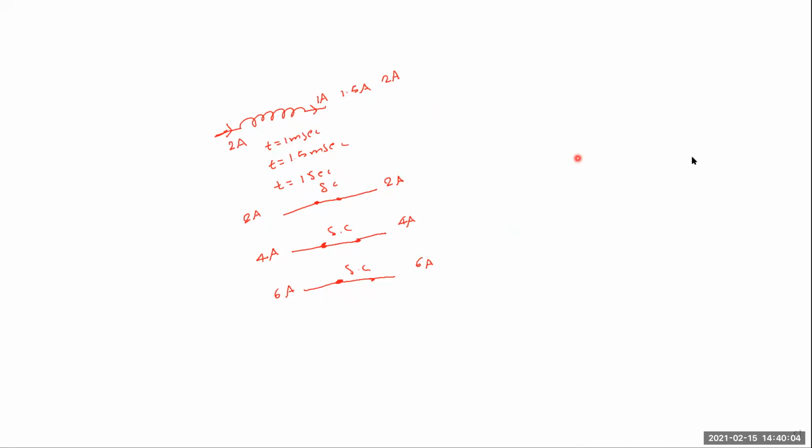If the initial conditions, meaning before the switching action, the current across the inductor is 0. So before the switching action, the current flowing through the inductor is equal to 0.